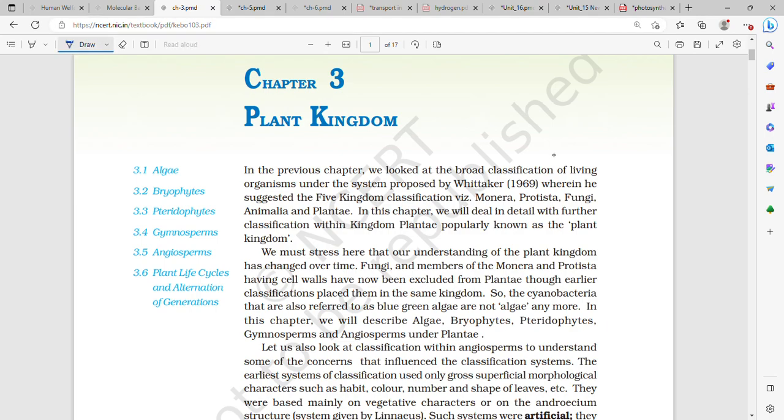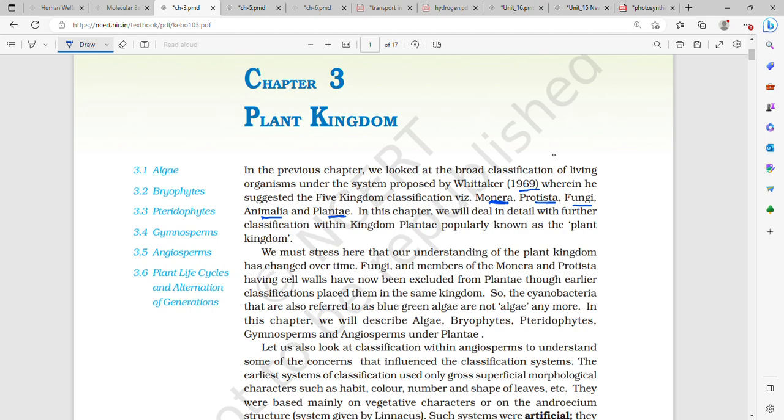In the previous chapter, we looked at the broad classification of living organisms under the system proposed by Whittaker in 1969, wherein he suggested the five-kingdom classification, which was Monera, that is unicellular prokaryotes; Protista, unicellular eukaryotes; Fungi, multicellular eukaryotic organisms who had chitin as their cell wall and were majorly saprophytes; then Plantae, which were multicellular eukaryotes, but all of them had a cell wall made up of cellulose and they were photosynthetic in nature; and Animalia, which were multicellular eukaryotes, but they were completely heterotrophic and did not have any cell wall. So in this chapter we will deal